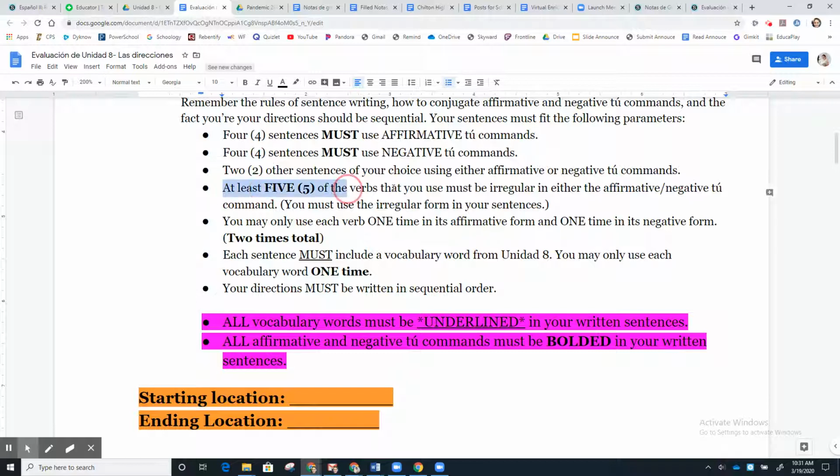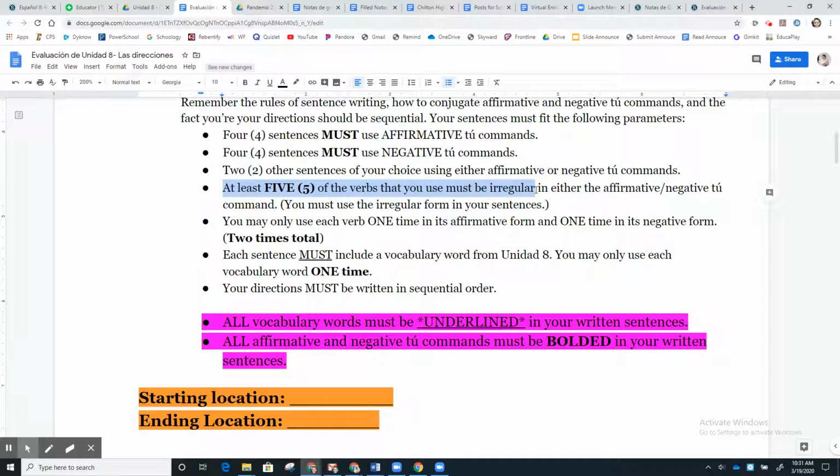Next, you must have at least 5 verbs that are irregular in either the negative or tú command, and you have to use that irregular form. So what do I mean by that? If you were to use the verb poner, for example, which means to put, poner happens to be irregular as both a negative and affirmative tú command, so you could use that for either one and it would count as an irregular. However, there are lots of verbs that are not in that same ballpark. And of course, now that I want to find one, I won't be able to think of one.